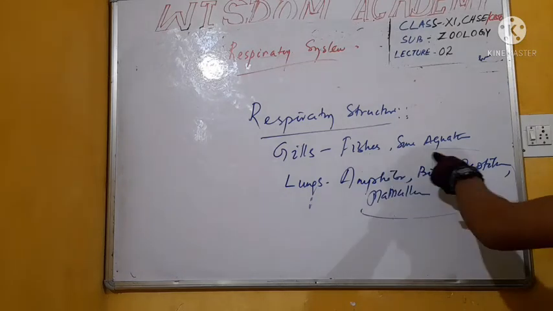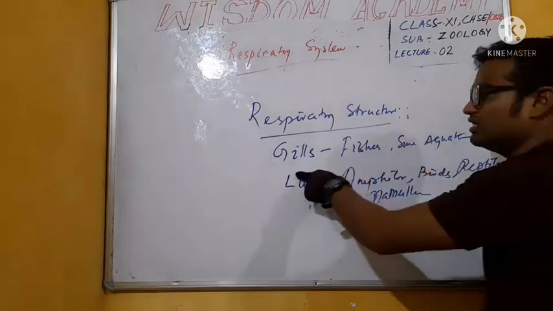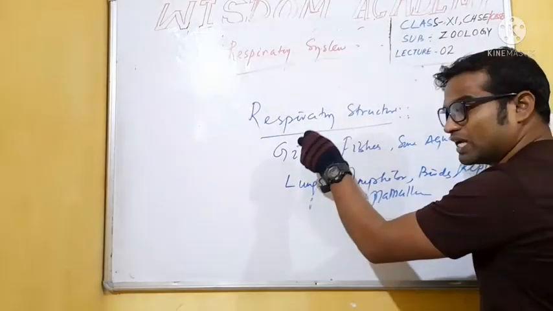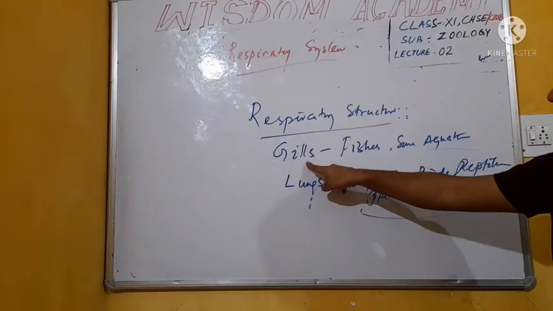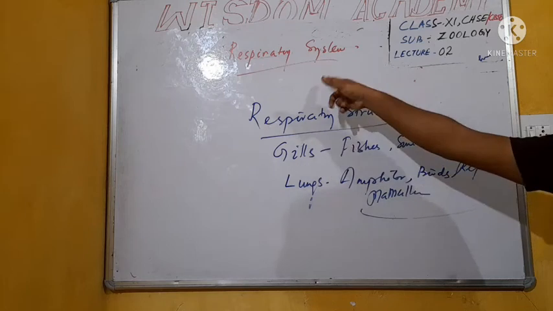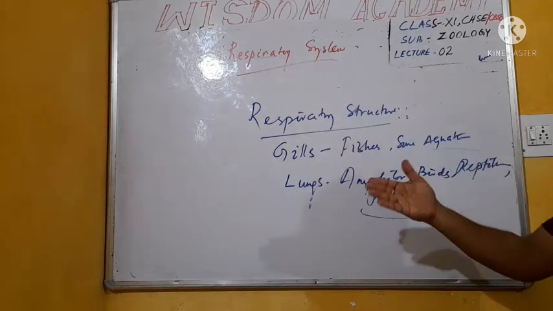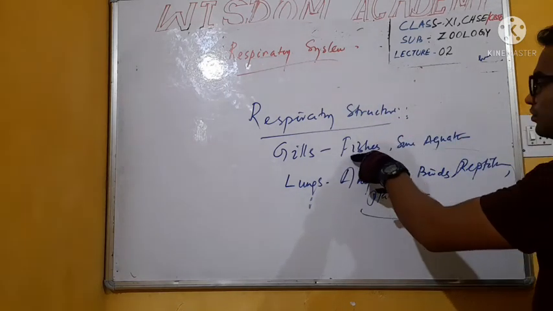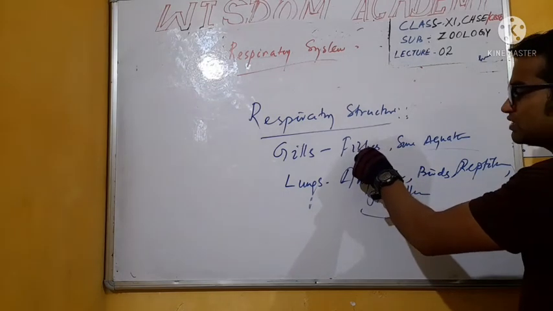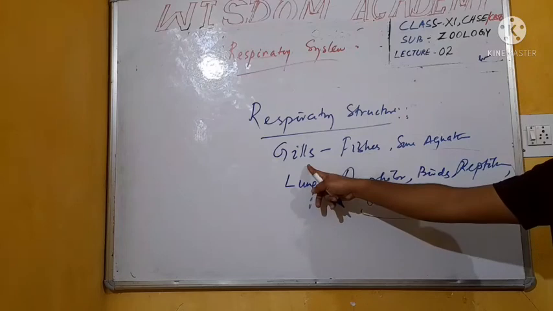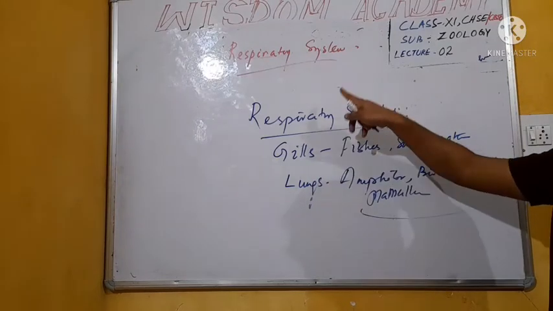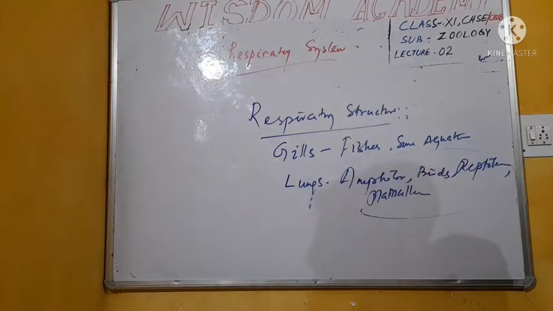Similarly, fishes and some other aquatic animals have gills. You can say gills are the respiratory structure for respiration in fishes and other aquatic animals.